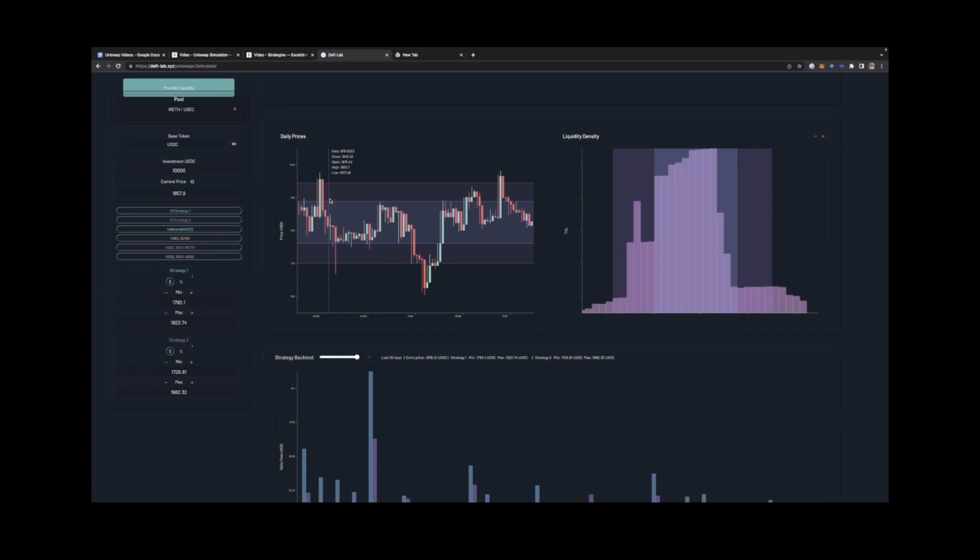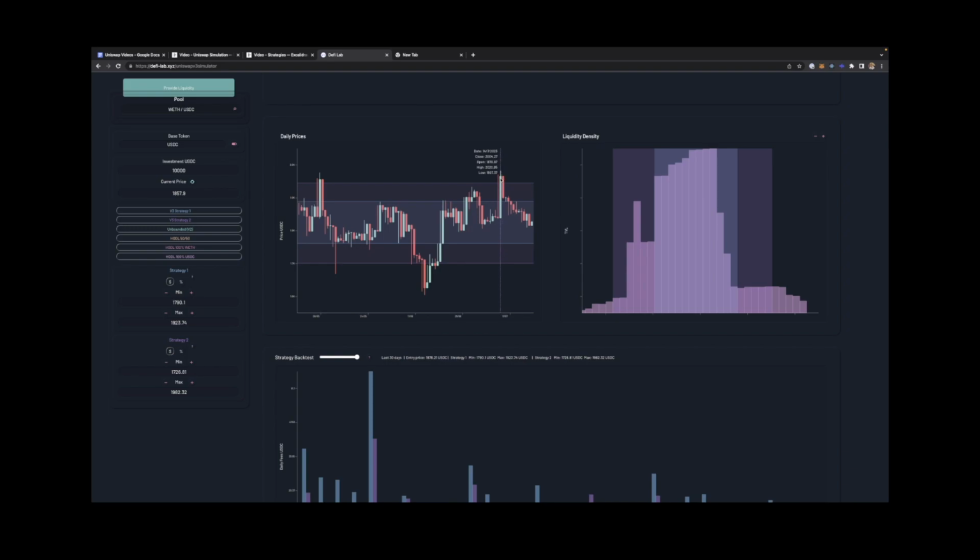This tells you what were the daily prices. You can see how exactly they were fluctuating, whether they were falling in the range or so. If you see here, sometimes the price was not in the range on the V1 strategy. In that case, your liquidity wouldn't have been used when the price was going out of this range. But if you're going for the wider one, strategy 2, there are some instances in which your liquidity won't be used because the price would have gone out of your range, right?